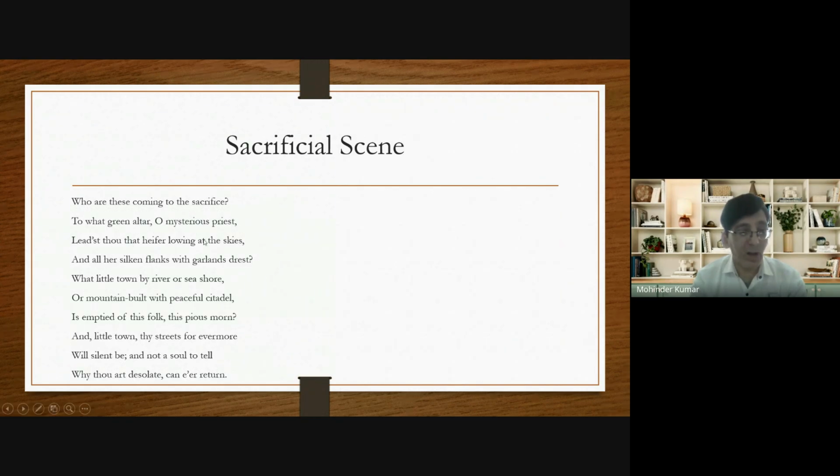Heifer means young cow, and the young cow is also aware that she is going for sacrifice, and that's why she is lowing, looking at the sky. Lowing is the sound of the cow. So the young cow is lowing, looking at the sky. It seems that the cow is also aware that she is going to be sacrificed.